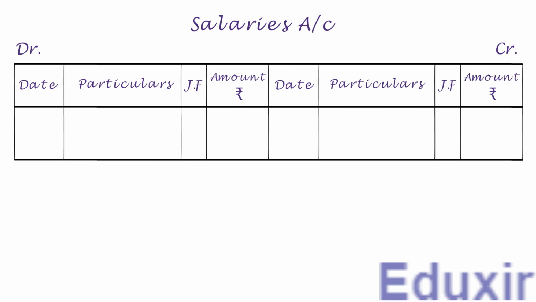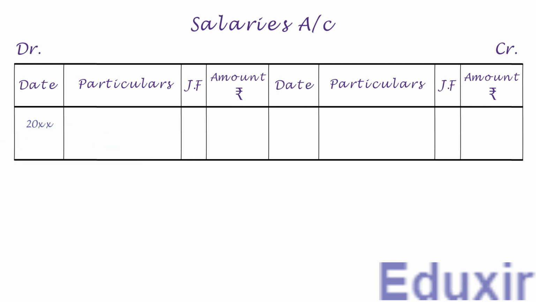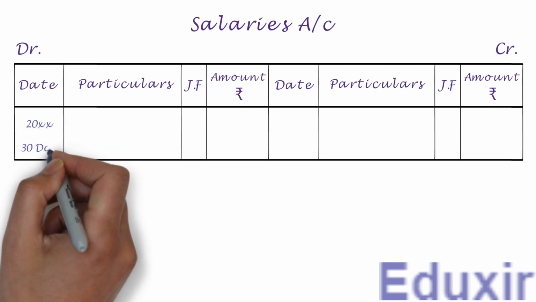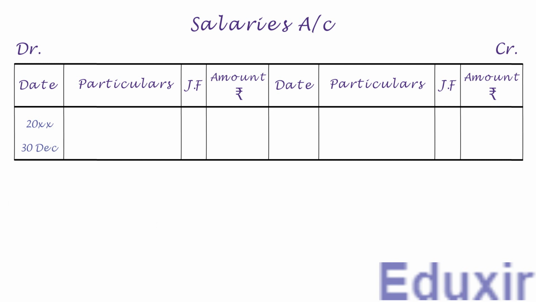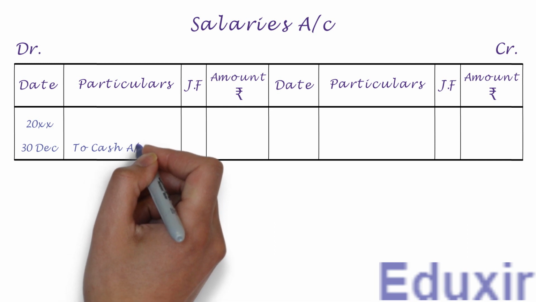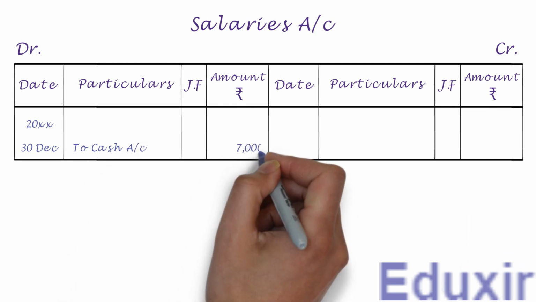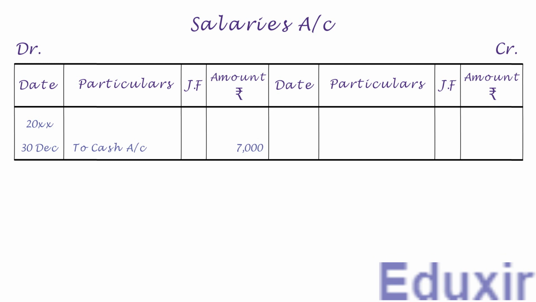Now on the debit side, let us first write the year in the date column. Let us now write the date. We need to write to cash account into the particulars column. Let us write the debit amount of 7000 rupees into the amount column. With that, we have completed the posting of this journal entry into the salaries account. Let us now take up the next entry.